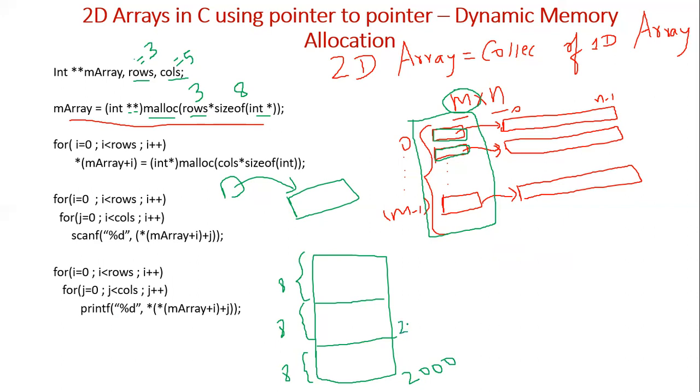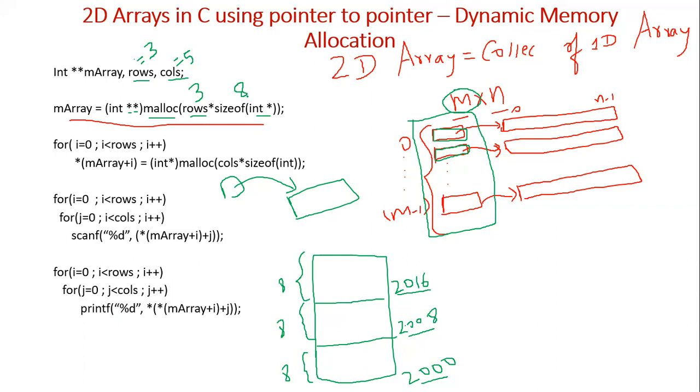Then the second location's starting address will be 2008, which goes from 2008 to 2015. So the third will be from 2016. So these are the addresses of these pointers. The address of the first pointer is 2000, the second is 2008, and the third is 2016, because each integer pointer occupies 8 bytes.